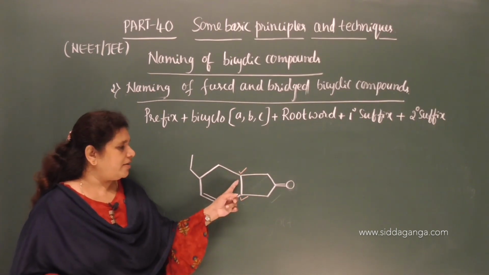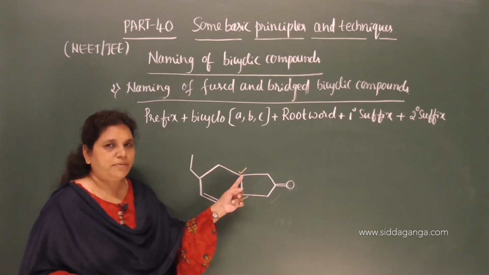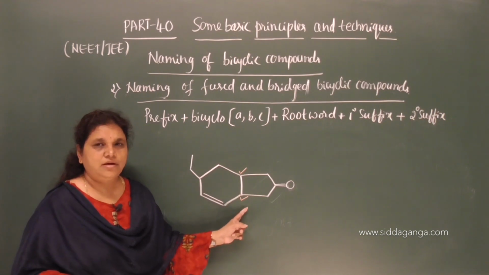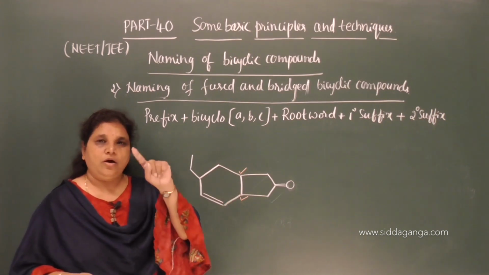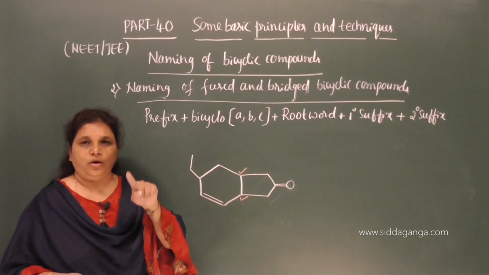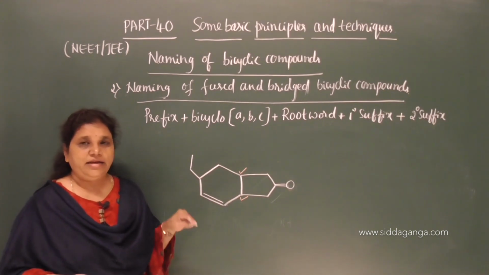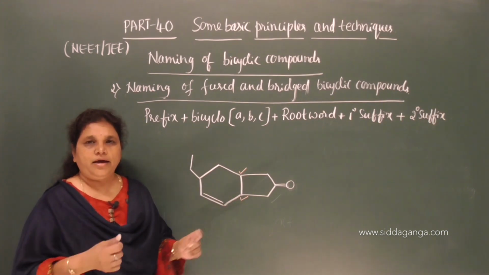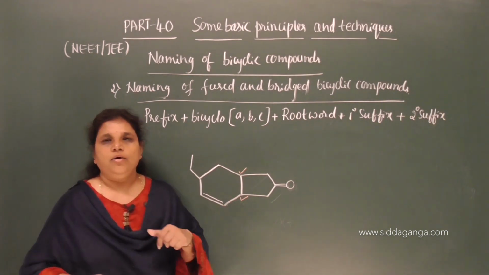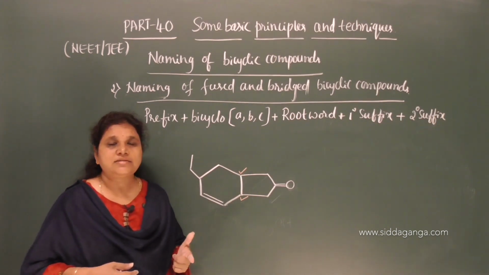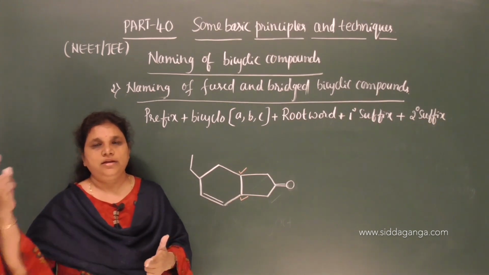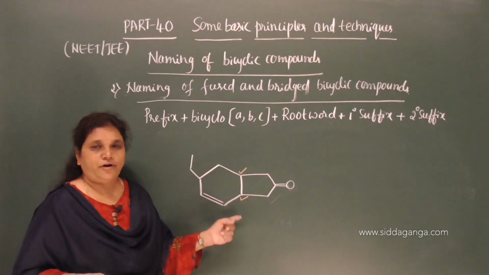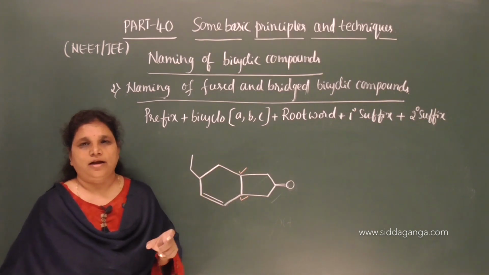You can start the numbering from this bridge head carbon atom or from this bridge head carbon atom, and it follows the longest route or the longest path. Then it ends with the other bridge head carbon. Again continue with the second longest path, and till all the carbon atoms are numbered, you need to follow the numbering of the carbon atoms.